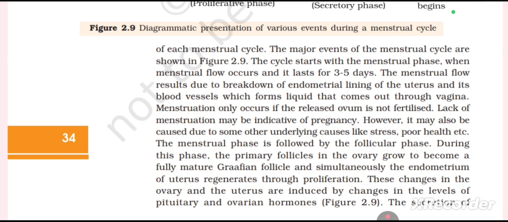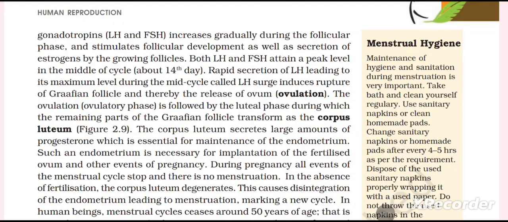During this phase, the primary follicles in the ovary grow to become a fully mature Graafian follicle, and simultaneously the endometrium of uterus regenerates through proliferation. These changes in the ovary and the uterus are induced by changes in the levels of pituitary and ovarian hormones. Figure 2.9. The secretion of gonadotropins LH and FSH increases gradually during the follicular phase and stimulates follicular development as well as secretion of estrogens by the growing follicles.